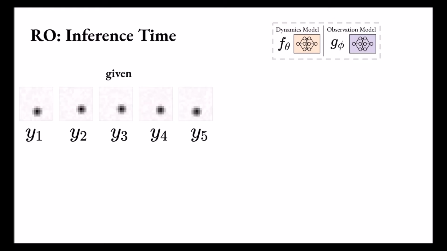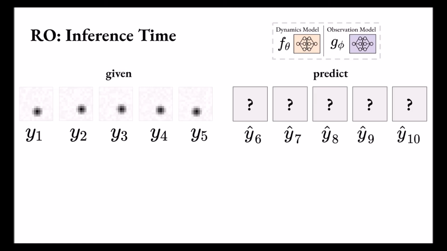Let's first assume we already have accurate models F and G. Now consider the inference time task of predicting image frames. In this example, we are given 5 frames and wish to predict the next 5 frames. The frames Y hat indicate that they are predictions from the model. The following procedure will be familiar to those who already have experience with the Kalman filter or recurrent time series models.